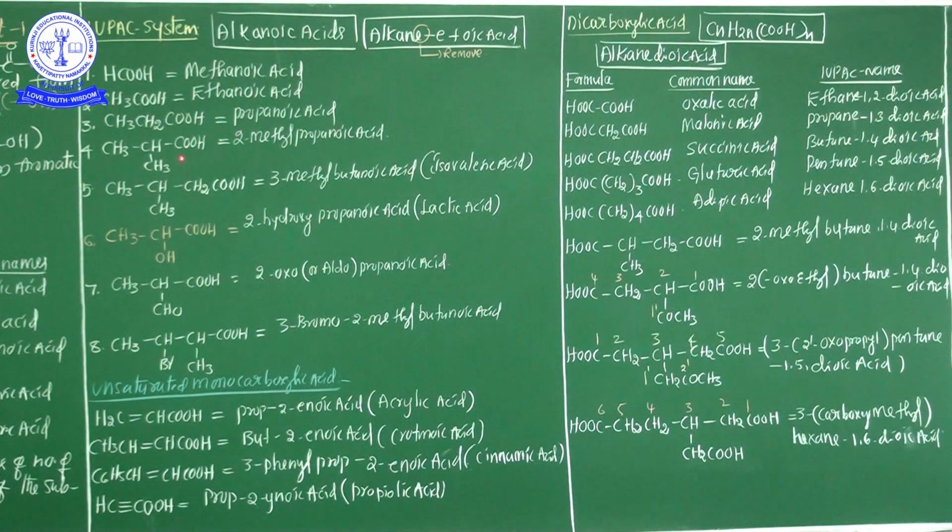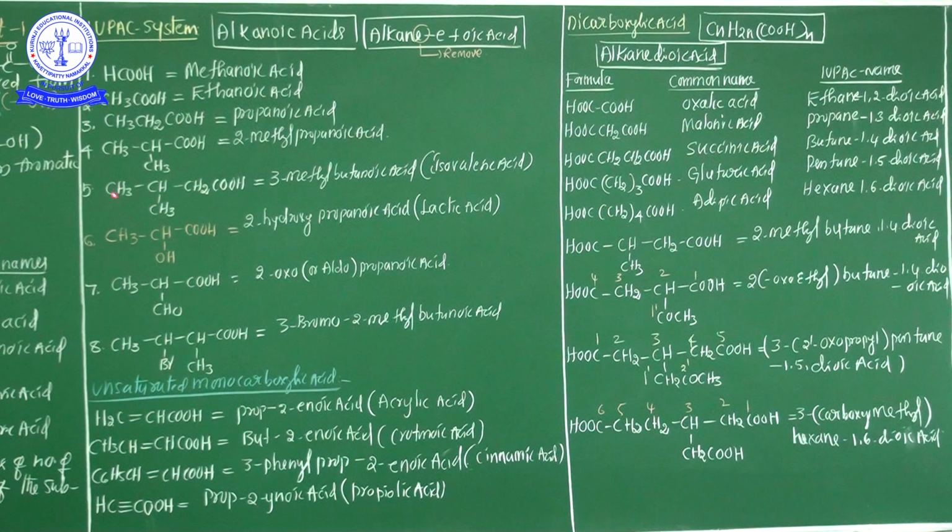Now see here one acid along with a substituent. So here the functional group is there. The numbering starts from the functional group side. 1, 2, 3. So the second carbon contains one substituent. The substituent name is the methyl group. So this compound name in IUPAC nomenclature is 2-methyl propanoic acid. 2-methyl propanoic acid.